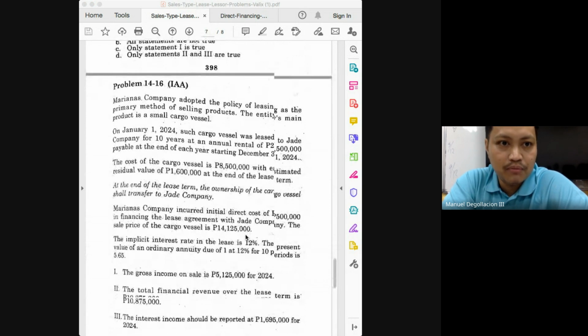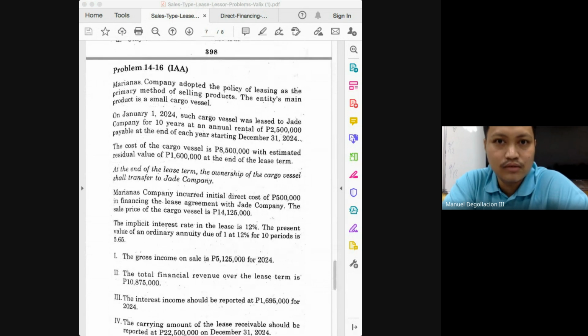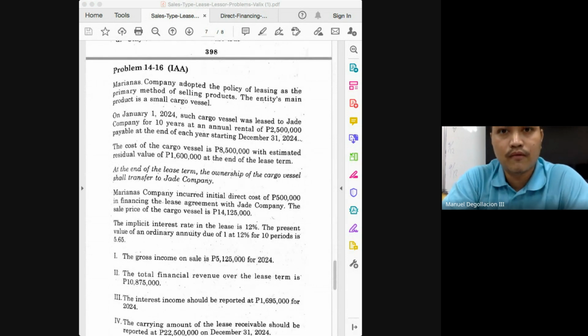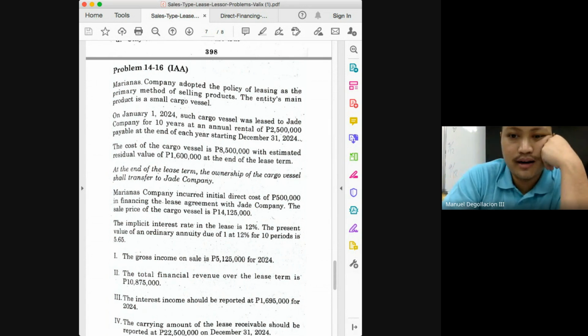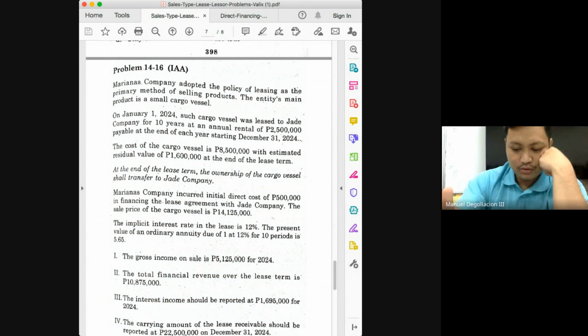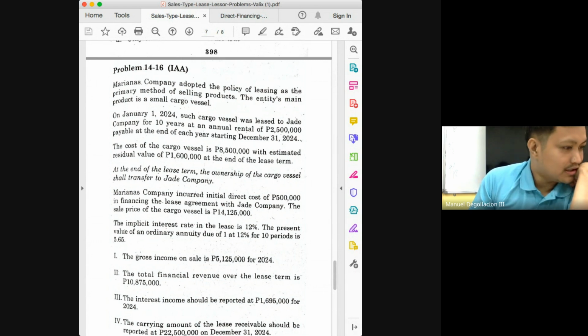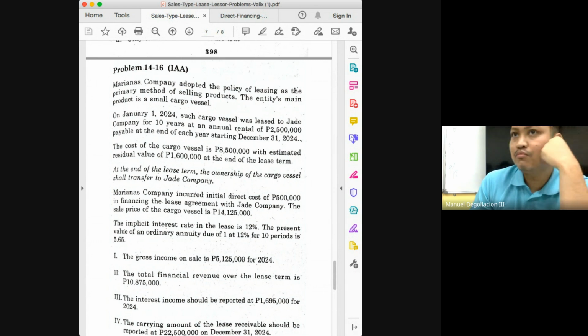Let's proceed to problem 14-16. This is Mariana's. What's the first question? Sorry, was anyone able to answer that I have not asked their name? Wala ra?